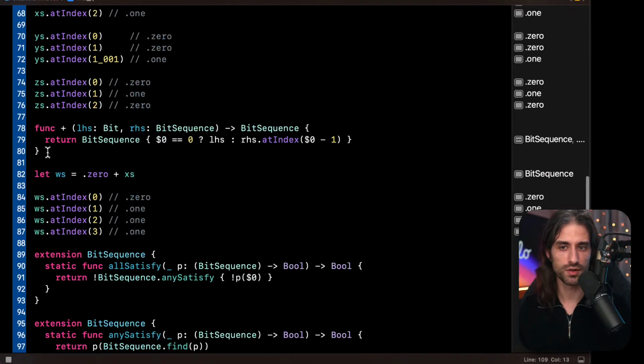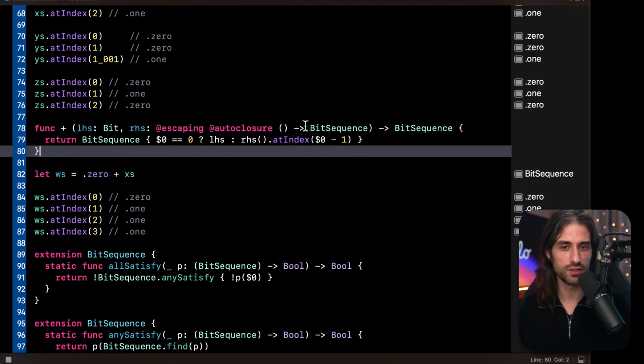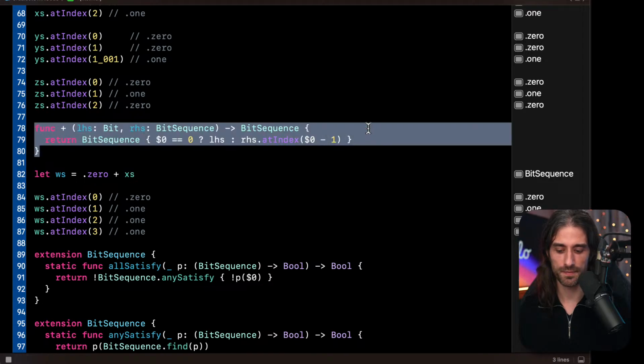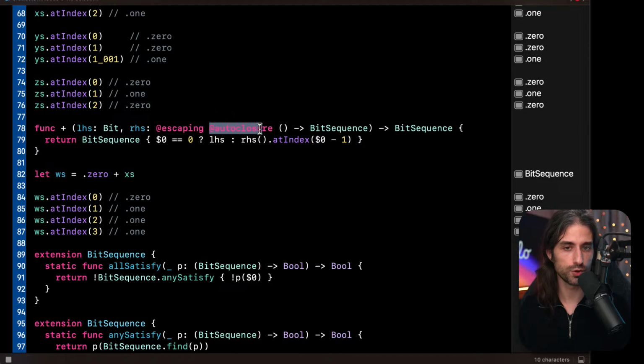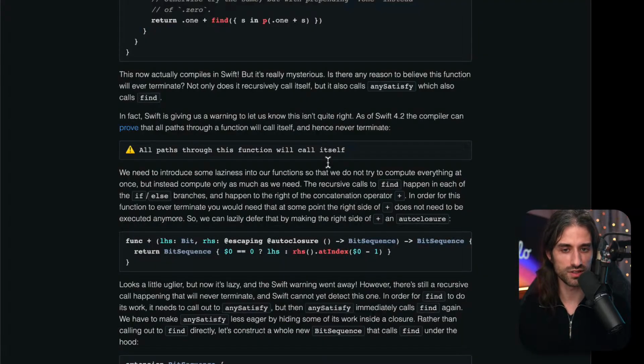So let me update the code here. It does the same thing, it just makes the sequence, instead of having a bit sequence, we have a closure that produces it, and it is an autoclosure. So we just pass a sequence, but it gets wrapped into a closure. This way, the idea is that if we fall into that side of the ternary operator, so if we return only the left-hand side, then we don't need to actually evaluate the sequence. We only evaluate the sequence when we actually need to use it.